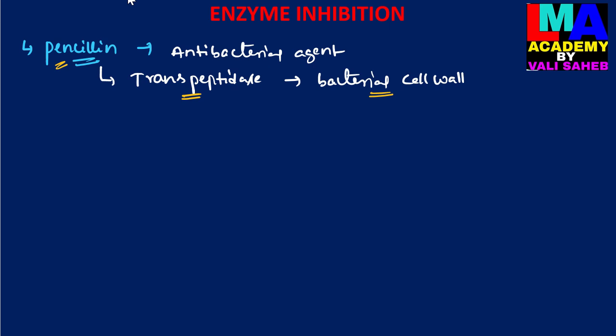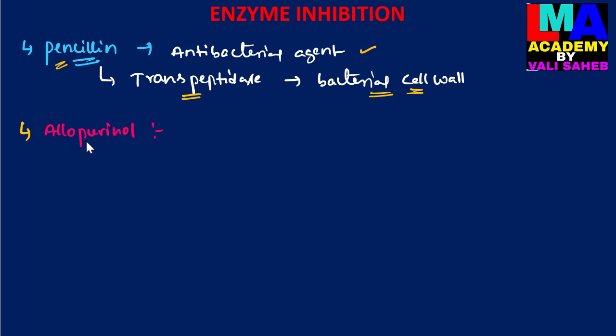So penicillin acts as an irreversible inhibitor. When penicillin binds with the active site of the enzyme, particularly transpeptidase, the enzyme will be inactivated, and the inactivated enzyme is not involved in the formation of the bacterial cell wall. So it is one of the irreversible inhibitors. And then another example is allopurinol.